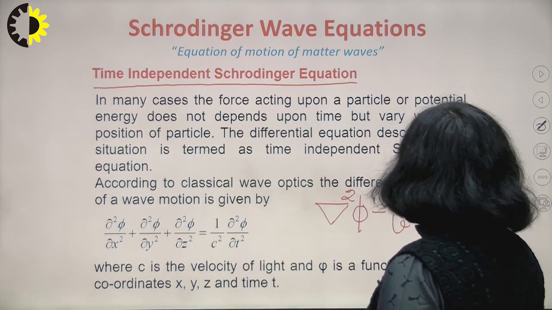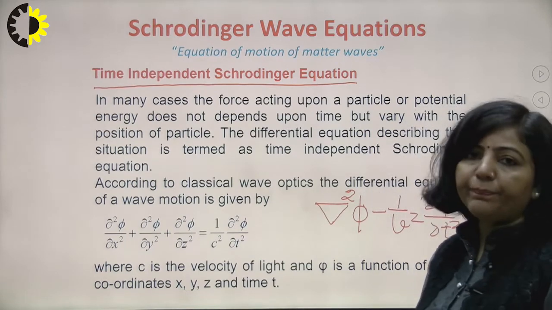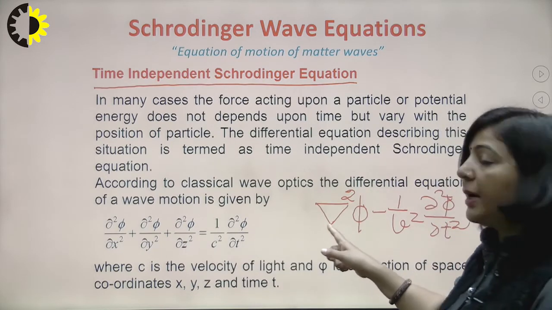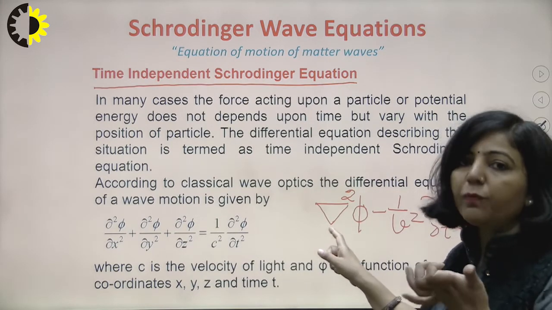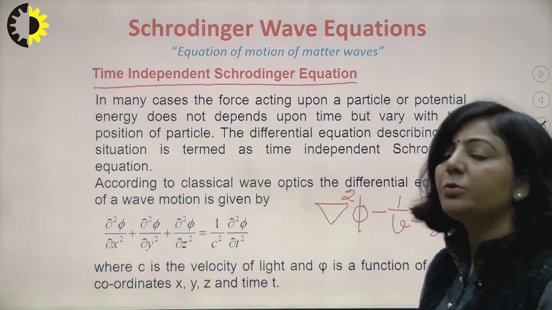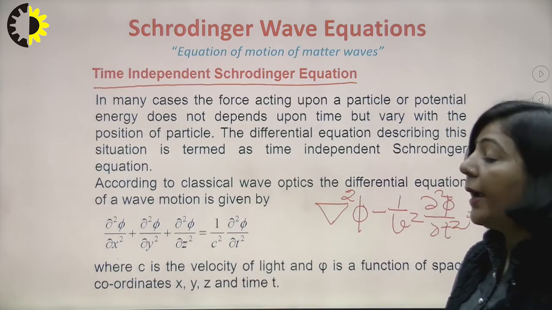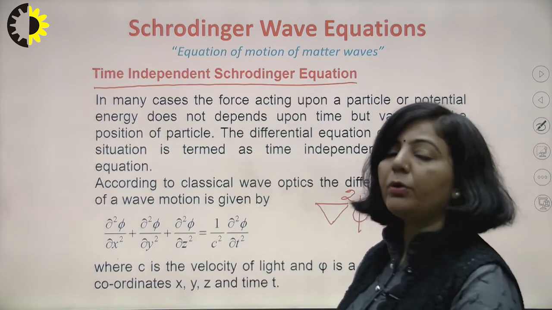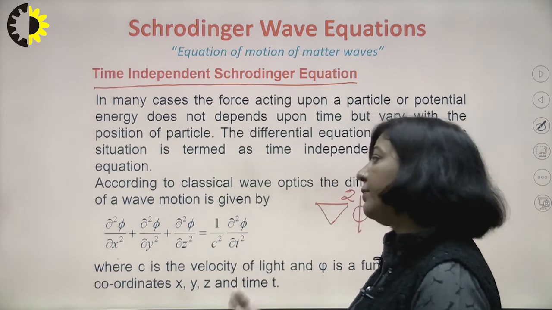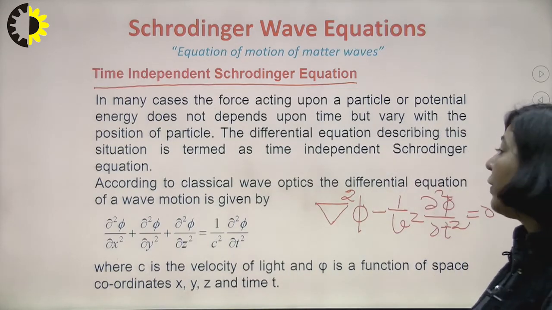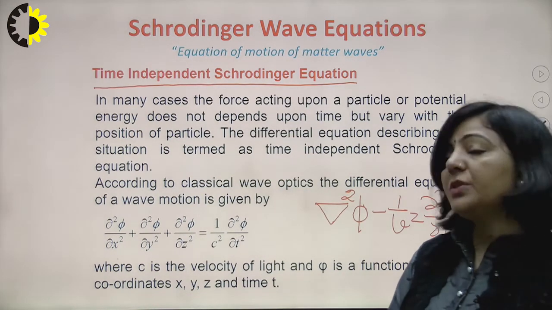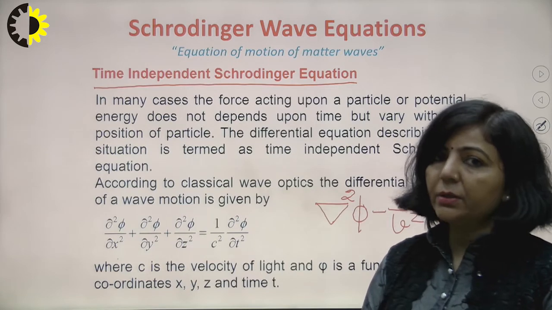This is a general wave equation in terms of a function phi, and you can write this equation like this. This is the Laplacian operator. It consists of all the three components: del square phi upon del x square plus del square phi upon del y square plus del square phi upon del z square. In free space, if you are talking about an electromagnetic pulse, then it always travels with the speed of light. In that case, you can write it as equals 1 upon c square del square phi upon del t square, where phi is a function of x, y, z as well as t.